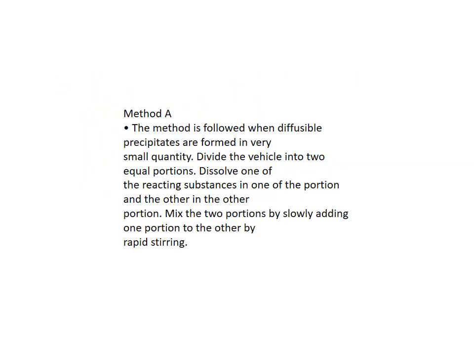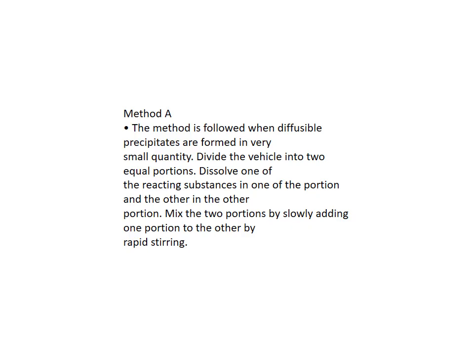Method A is nothing but dividing the vehicle into two equal portions, adding one of the reacting ingredients to the first portion of the vehicle and dissolving it. In the same way, the second reacting ingredient is dissolved in the second portion of the vehicle.